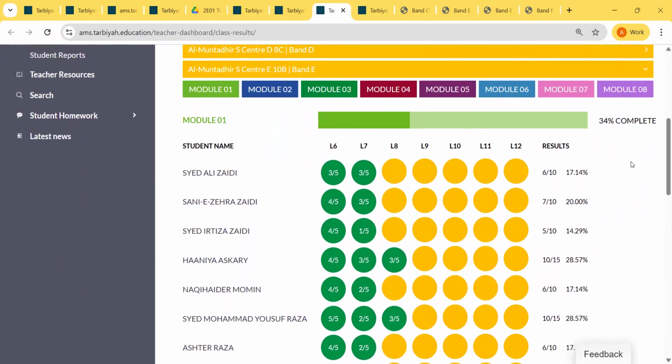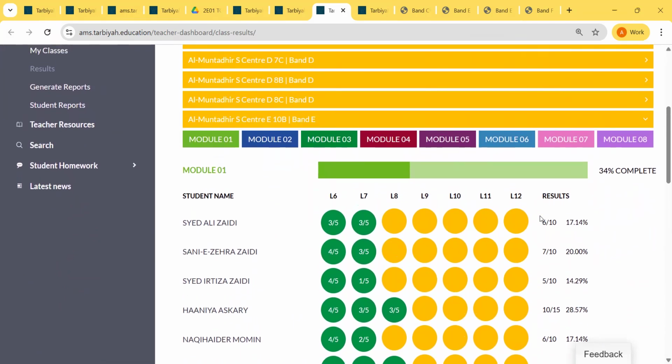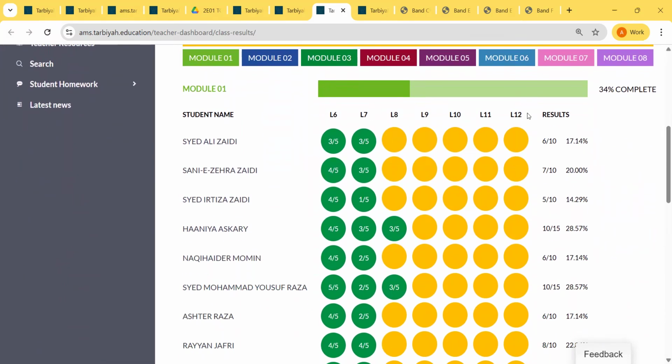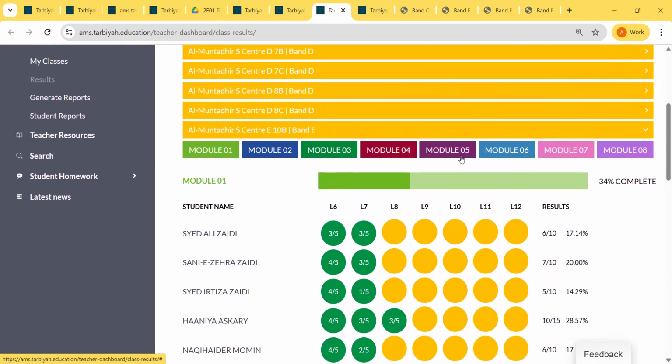So this gives us actually a lot of control in getting the total results in term 1 and term 2. So let's say if we complete module 8 to 12 for this one, then we can choose just to see that, and it will show us the result right here, which makes it really easy for all of us.